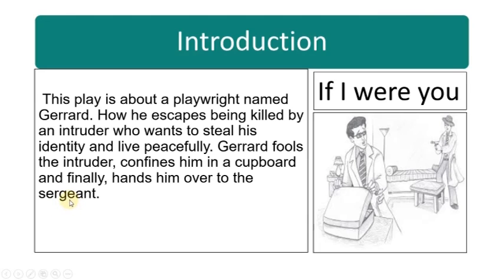So, this play is full of suspense, how the playwright saves himself from the intruder. He not only saves himself but also confines the intruder in a cupboard and finally hands him over to the sergeant, the police officer. Let us see.